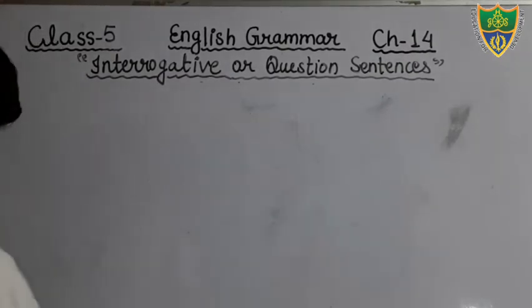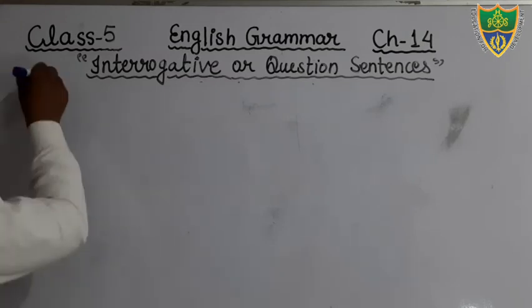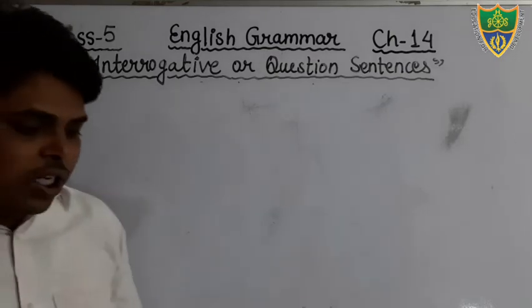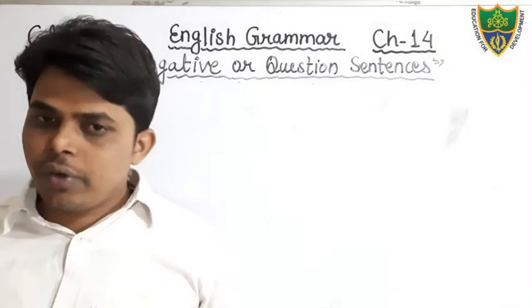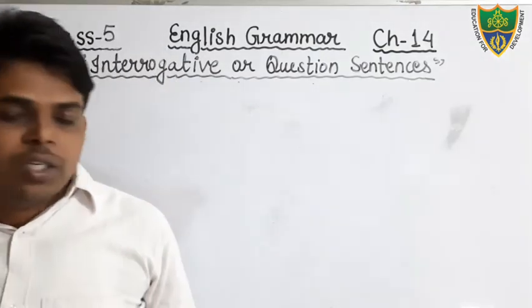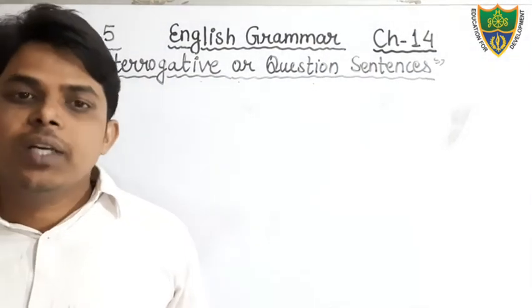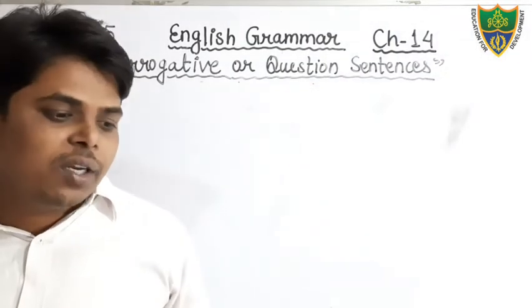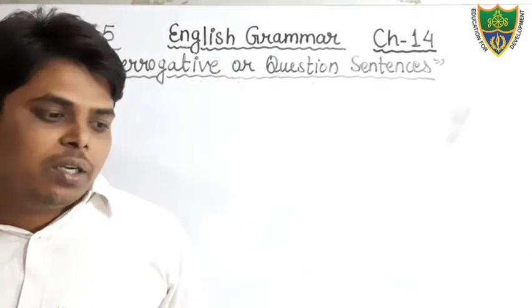Just see, students, what is exercise number 2? Change the following sentences into interrogative. Follow the examples. Dear students, sentences are given. Positive and negative both types of sentences are given, and you have to make them interrogative.